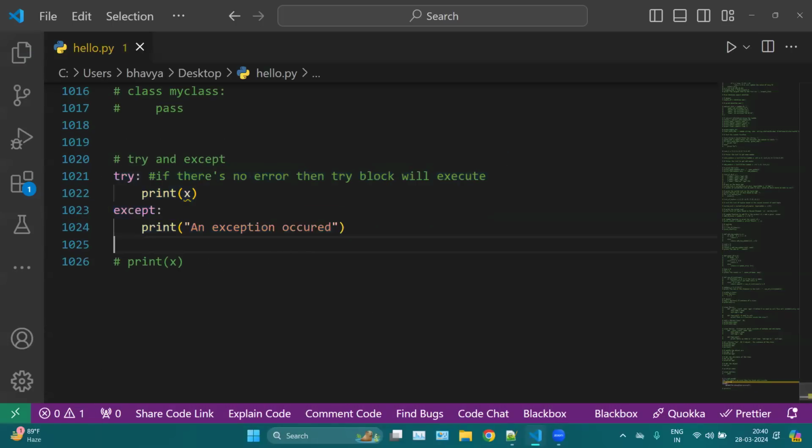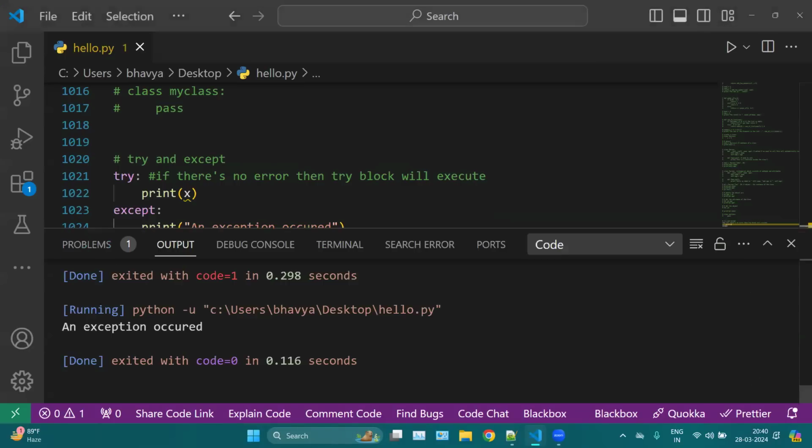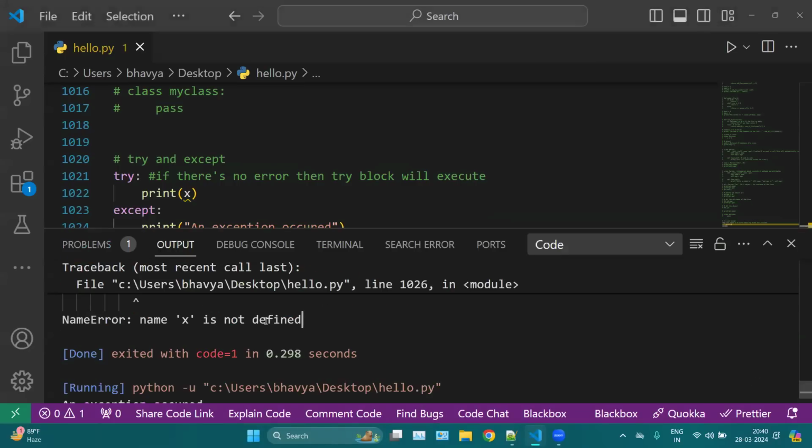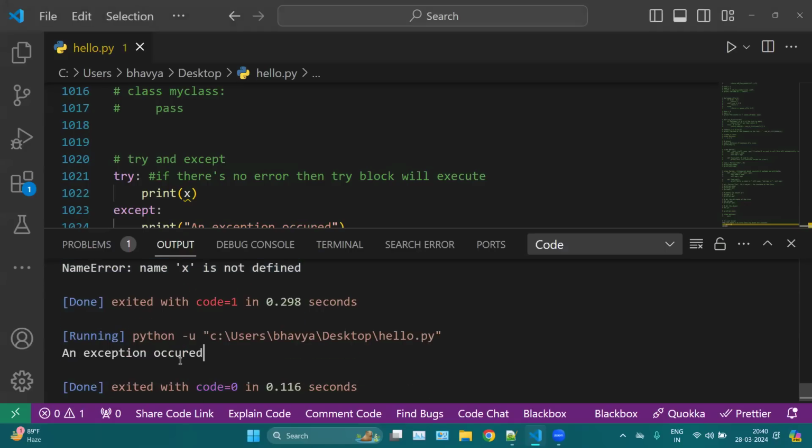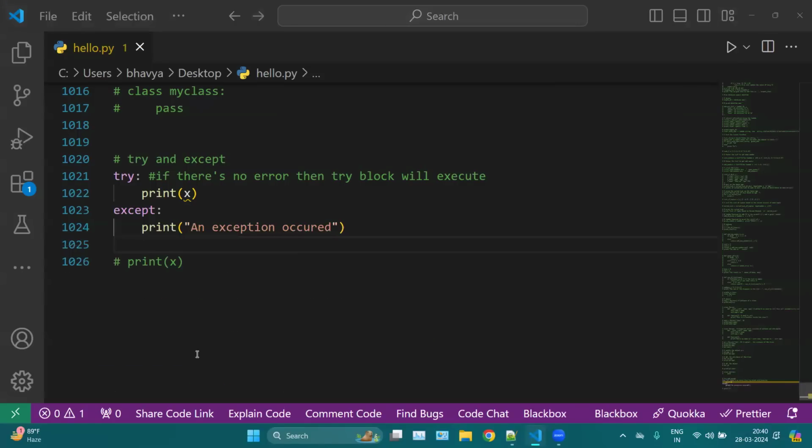So here we have try, print x, and except: an exception occurred. If I run this code, you can see "an exception occurred". Previously we had the long error, but now we have just a single line: an exception occurred. That's it. Any questions? Why do we use try and except? Any question on the syntax?